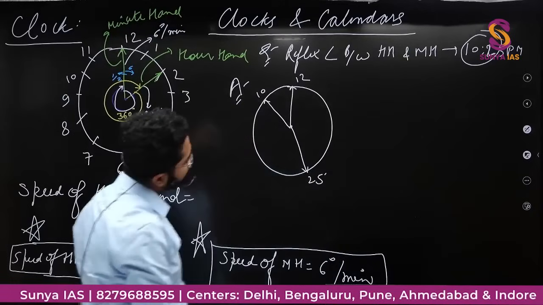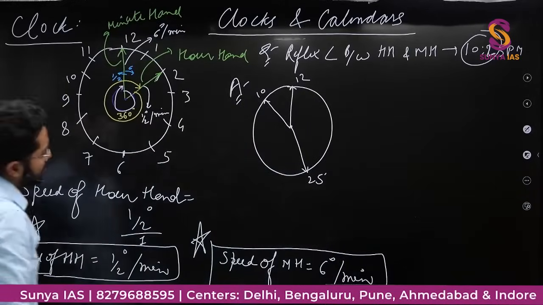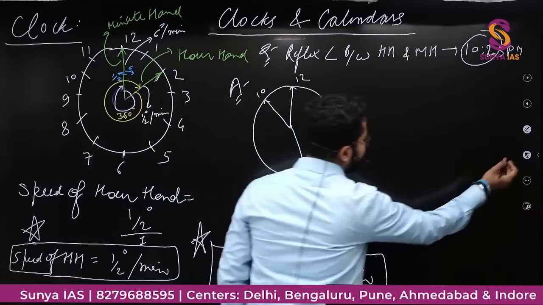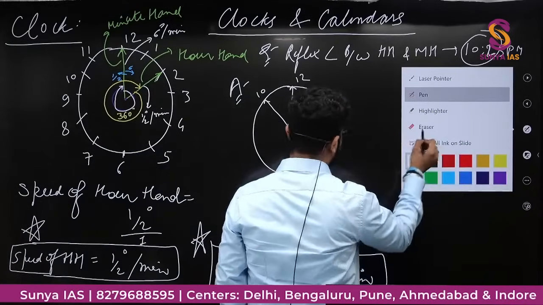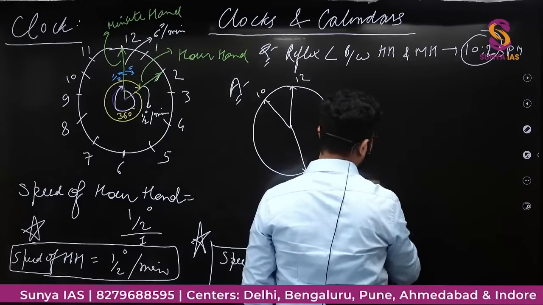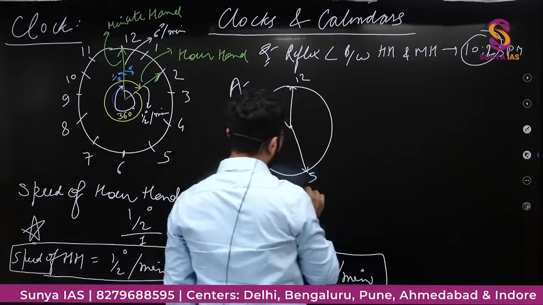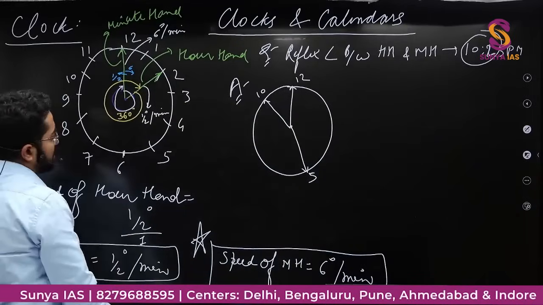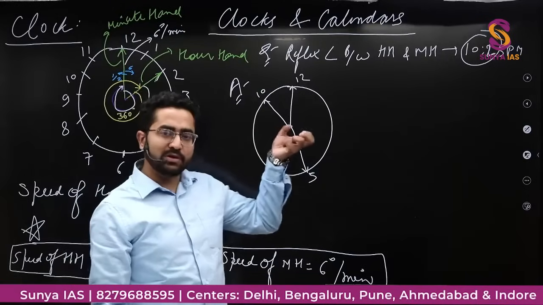Okay, 25 minutes. Yeah, this would be 5, right? This would be 5. That would be 10:25 PM. This would be 5. So this would be 10:25 PM. ठीक है. Reflex angle between both the hands.